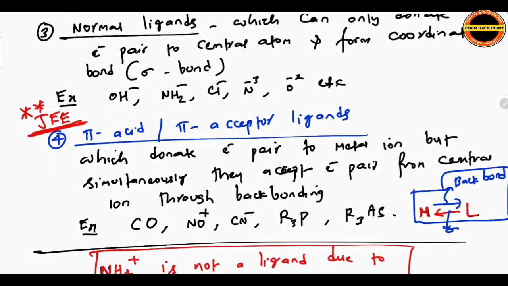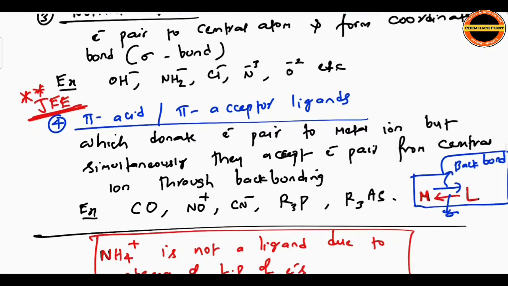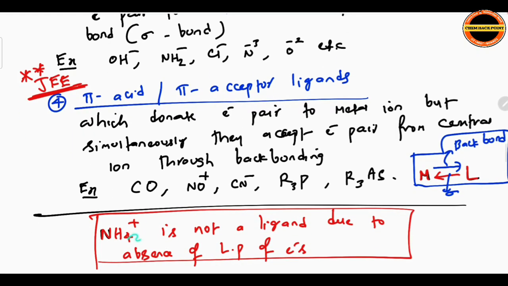Ligands which can form back bond are pi acceptor or pi acid ligands. One statement here: NH4 plus is not a ligand due to absence of lone pair of electrons. See, what is a ligand? Substance which can donate electrons to metal. But NH4 plus not having any lone pairs, which cannot donate any electrons, hence NH4 plus is not a ligand here. Okay. Once observe it, pi acceptor or pi acid ligands, very important question.